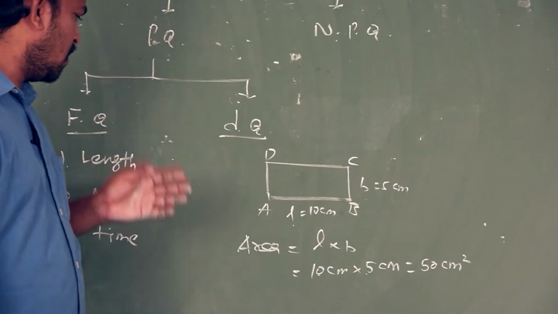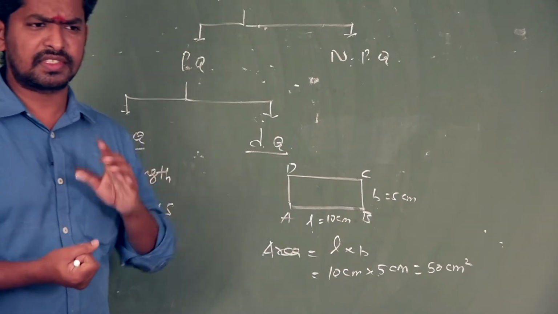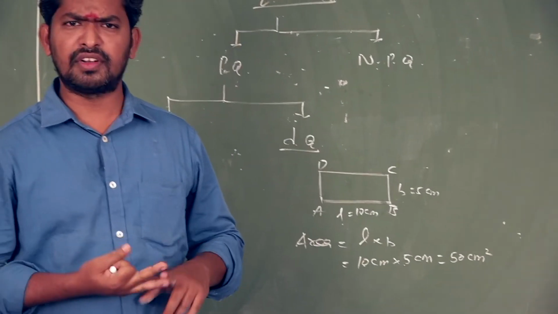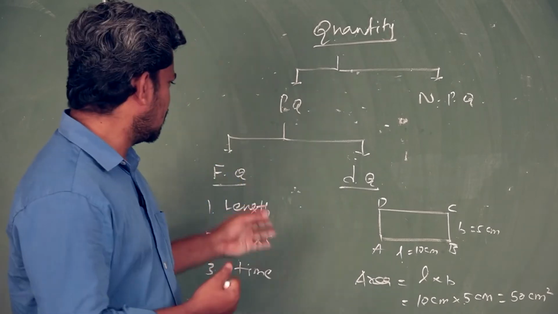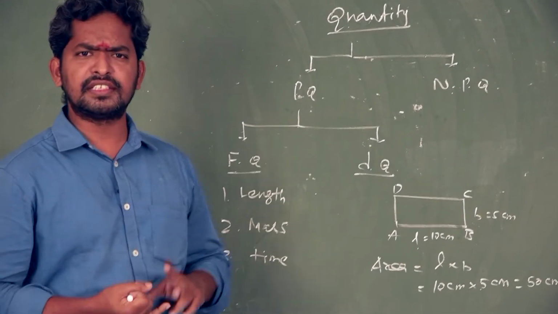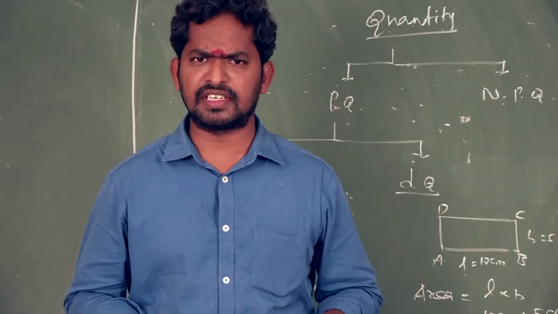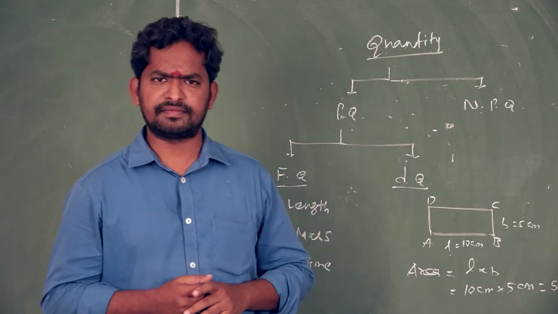And next, what are the derived quantities? Derived examples: area, velocity, momentum, force, pressure. This is a derived quantity. Fundamental quantity: length, mass, time, temperature, electric current, amount of substance, luminous intensity. This is a fundamental quantity.